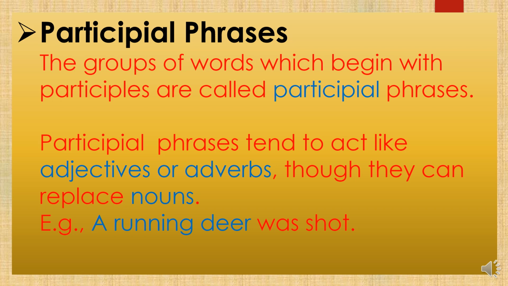Take the verb read. The first form V1 is read, V2, the past form, is also read, and the third form, the past participle form, is read. In the case of write, write's first form is write, second form is wrote, and third form is written. That is the past participle form.